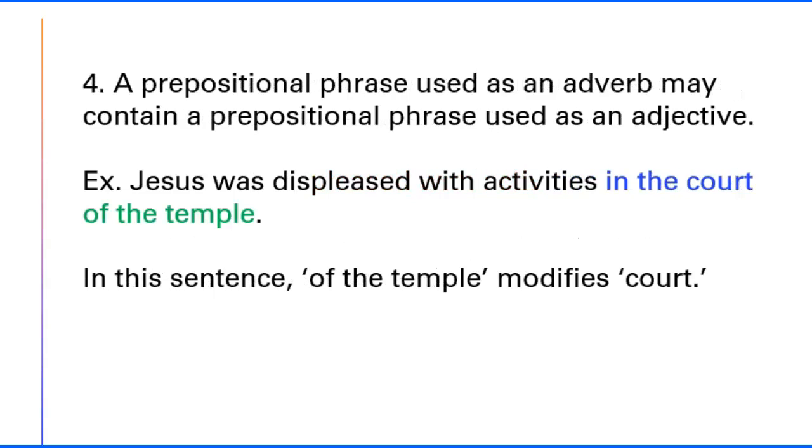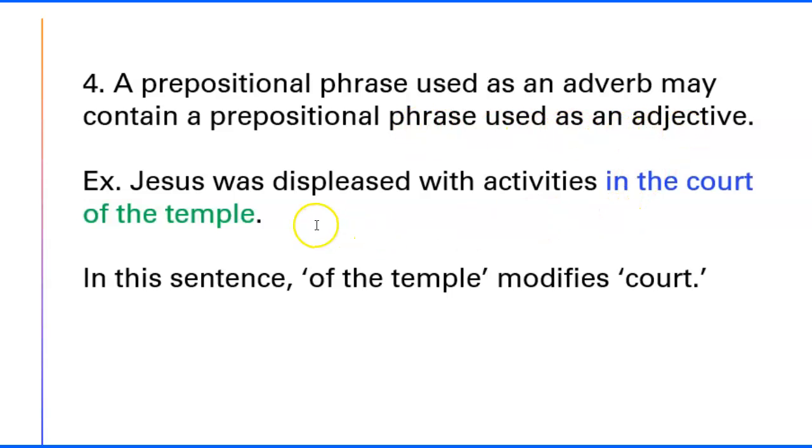All right, a prepositional phrase used as an adverb may contain a prepositional phrase used as an adjective. And this is where it starts to get really confusing. So Jesus was displeased with activities. Now here's where. So where was he displeased with these activities? In the court of the temple. So that's this first part. A prepositional phrase used as an adverb may also contain a prepositional phrase used as an adjective.